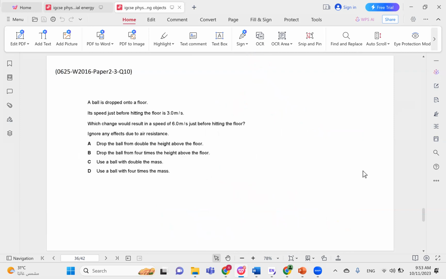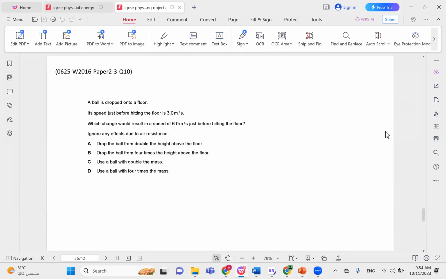A ball is dropped onto a floor. Its speed just before hitting the floor is 3 meters per second. Which change would result in a speed of 6 meters per second just before hitting the floor? Now, some people might just think this is double the speed. So to get double the speed, you need double the height.